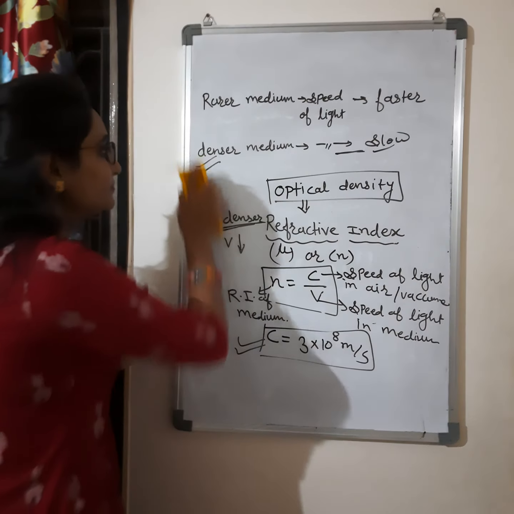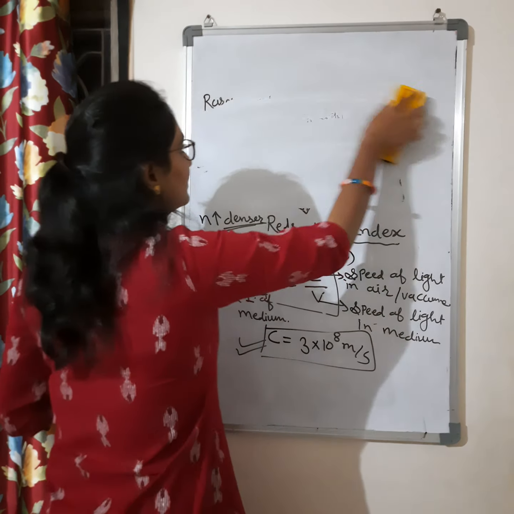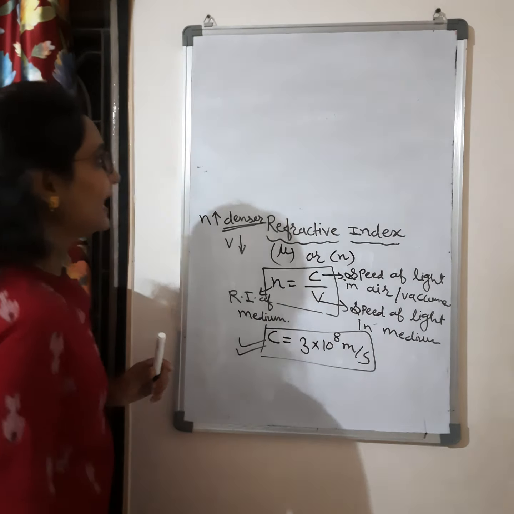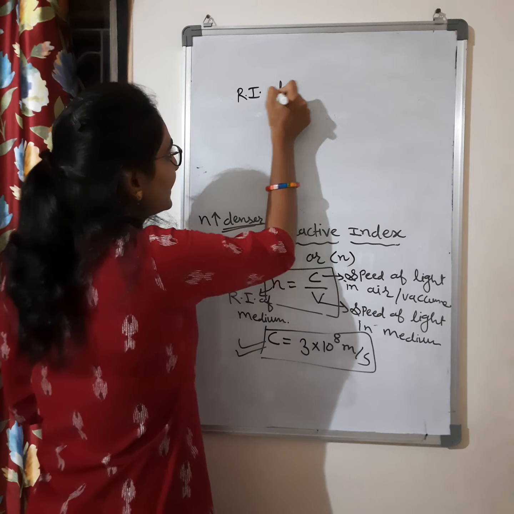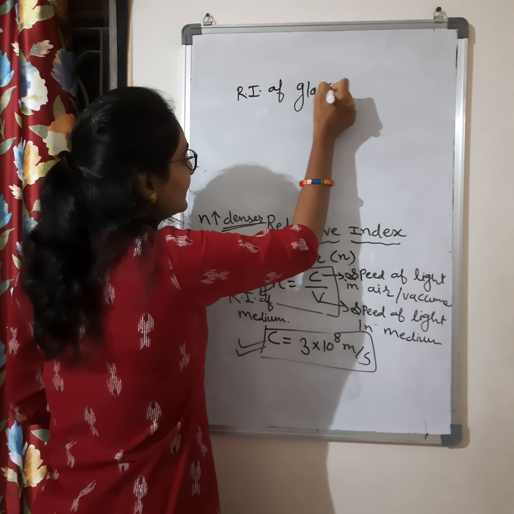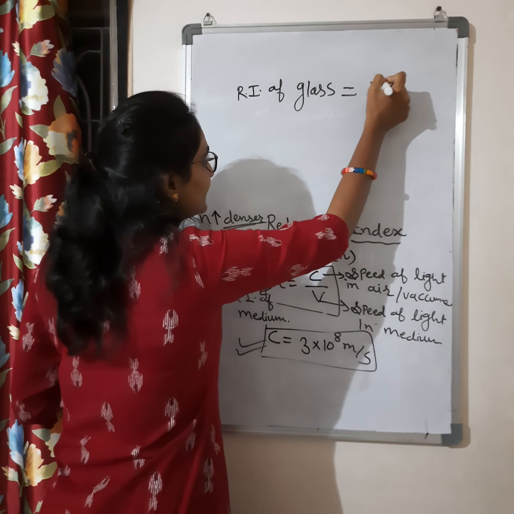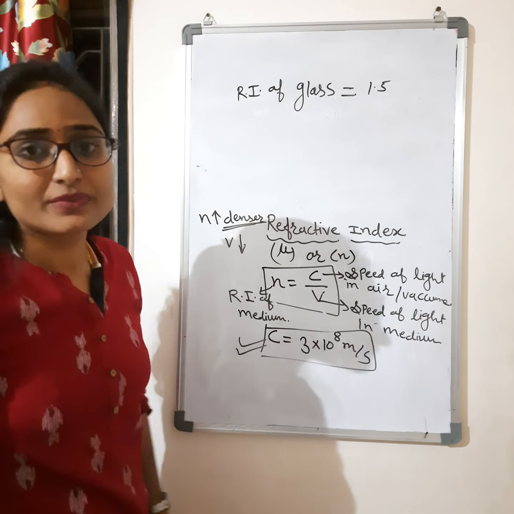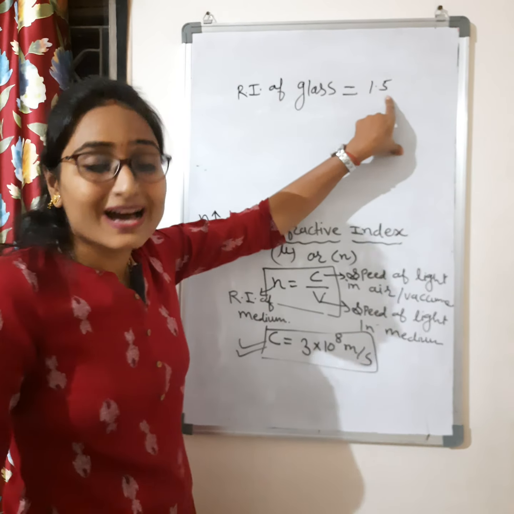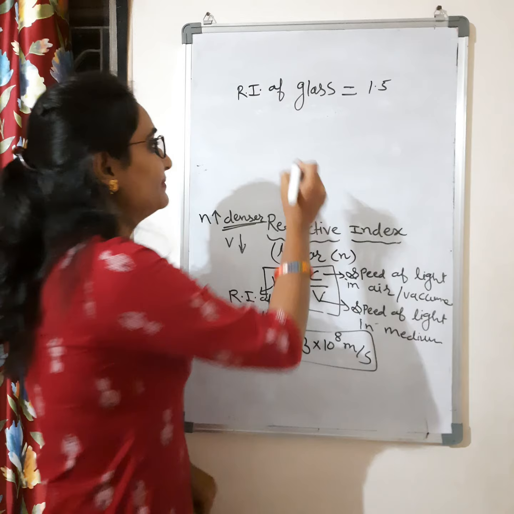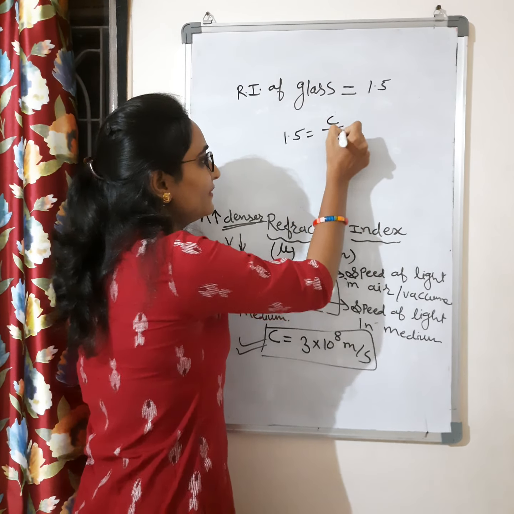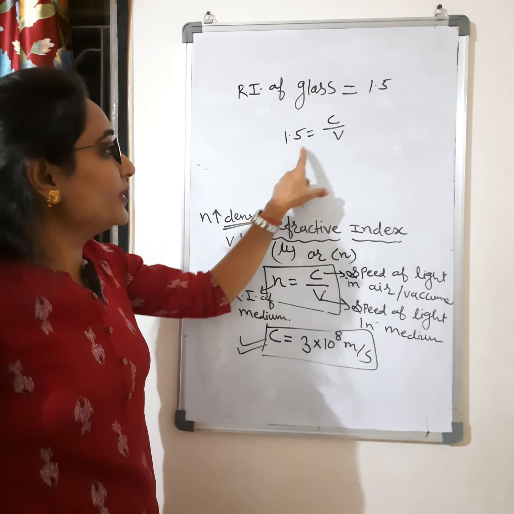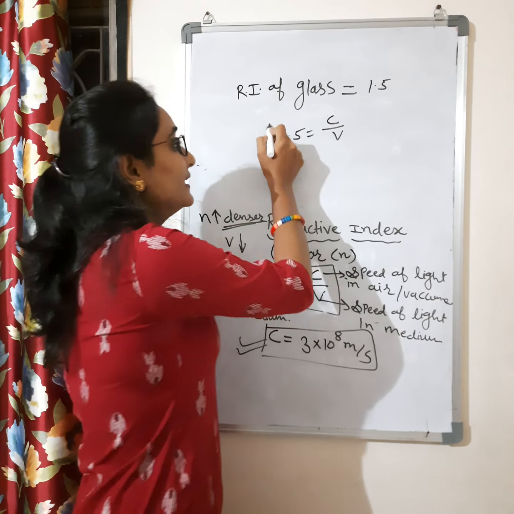That means, see here, if I say that the refractive index of glass is, suppose, 1.5. If you put this in the formula, 1.5 is equal to C by V. What is this statement telling us?